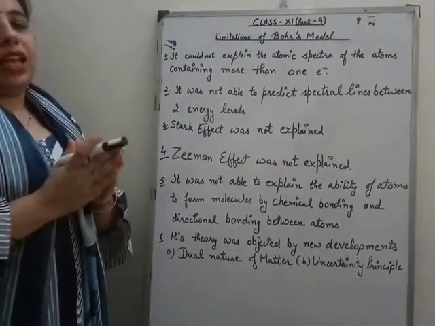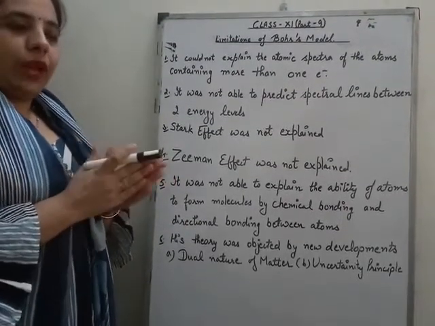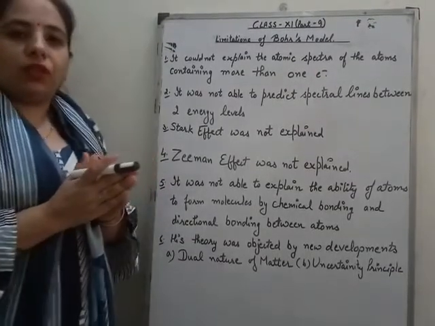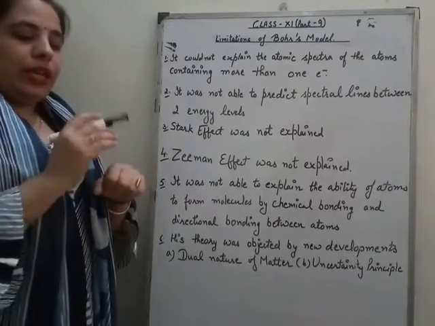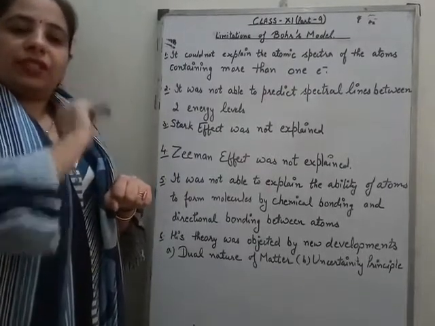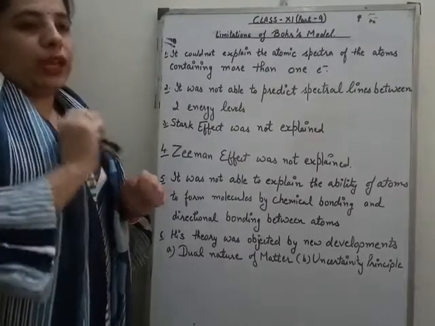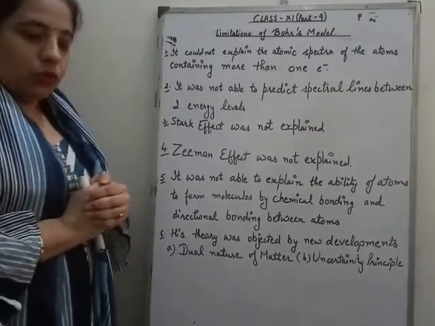Hence he was able to explain the stability of the atom, the drawback of Rutherford's model. Also he said that there are energy levels in the atom. Because of that concept, he was able to explain the hydrogen spectrum also.